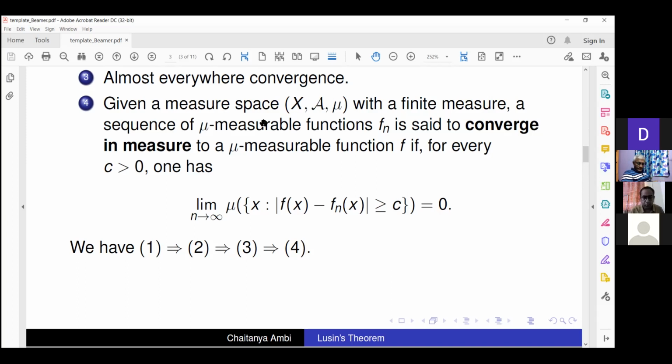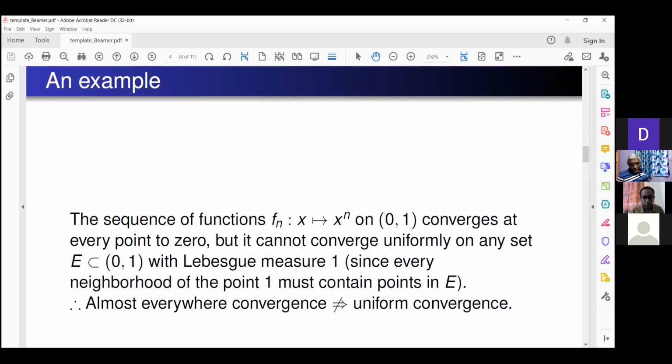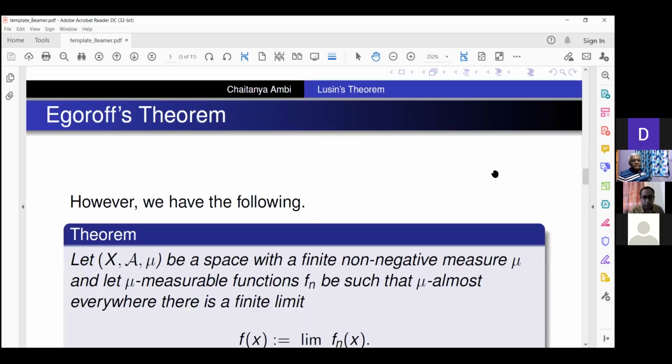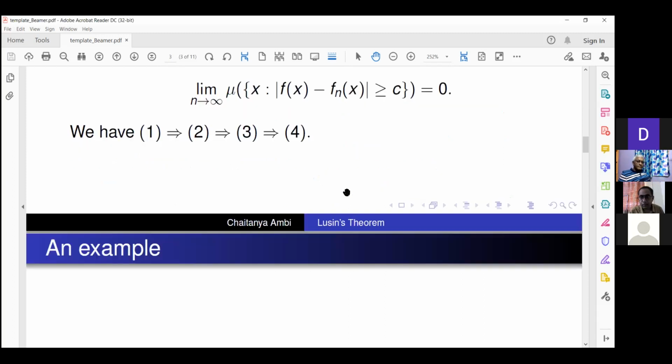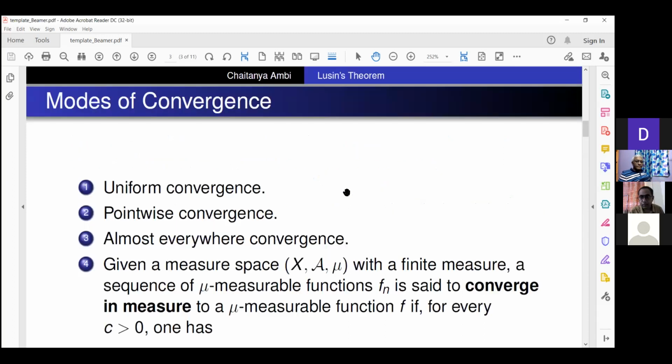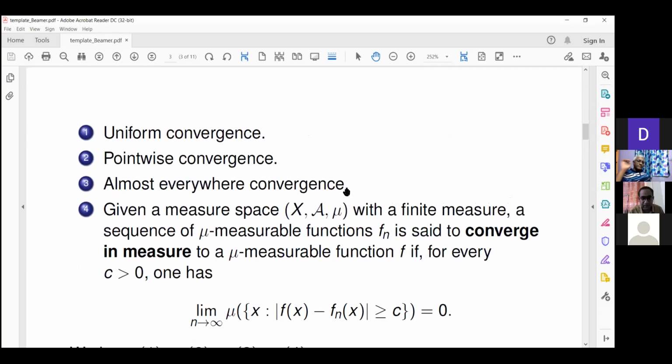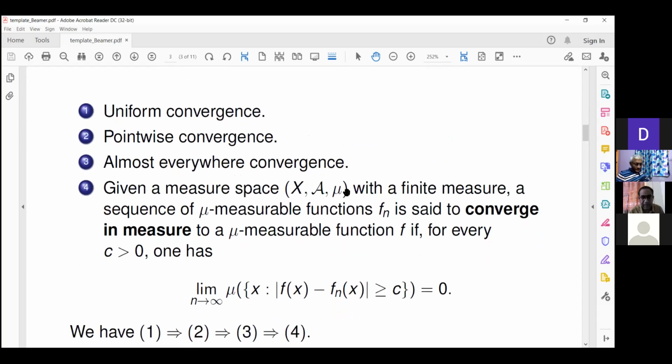Can you show conditions 1 and 2 once more? Yeah, sure. This one, modes of convergence. The fourth condition, that is convergence in measure. Okay, fine. Thanks.